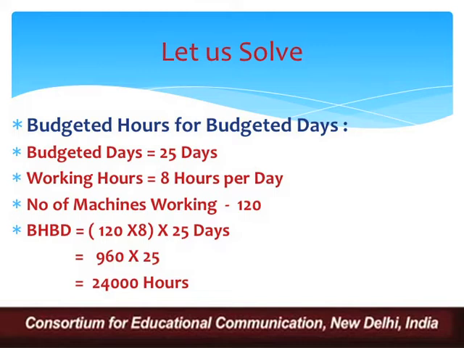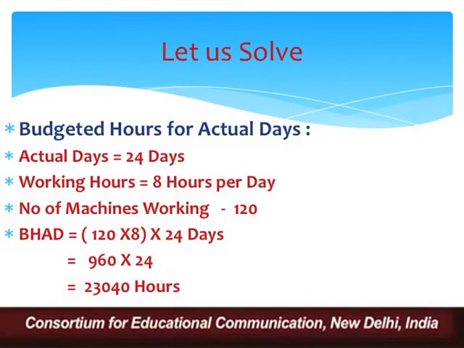So total working in terms of hours is 24,000 hours. This is my budgeted hours for budgeted days. So budgeted days are 25, number of machines are 120, and for 8 hours per day you are working, that is why your budgeted hours for budgeted days, or BHBD, is equal to 24,000 hours, right?